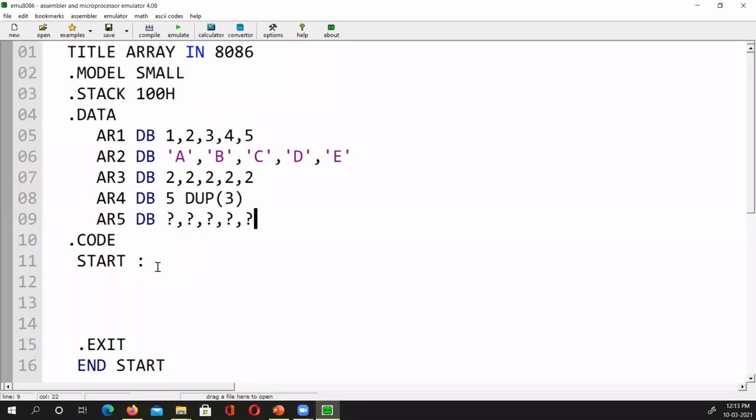Now, in the code, I could have a main procedure, and we will do procedures or functions later on. Right now, I'm seeing the start label and then exit and end start. Right now, what's the first thing we should do? Move into AX, comma, at the rate of data.